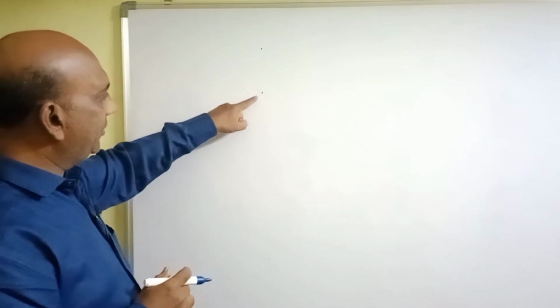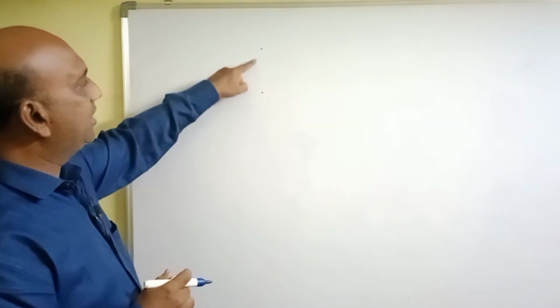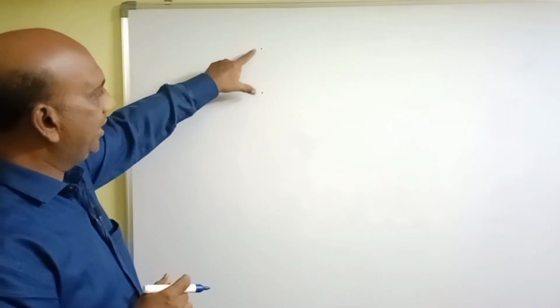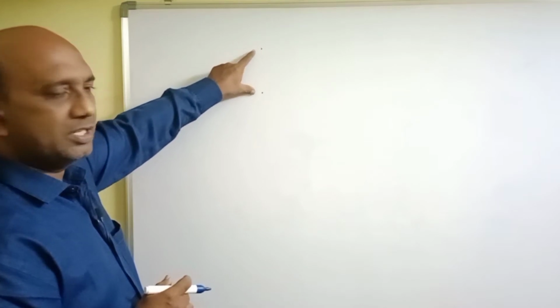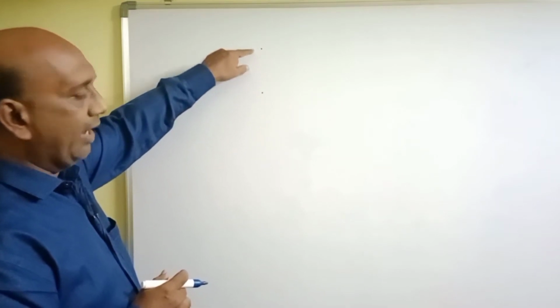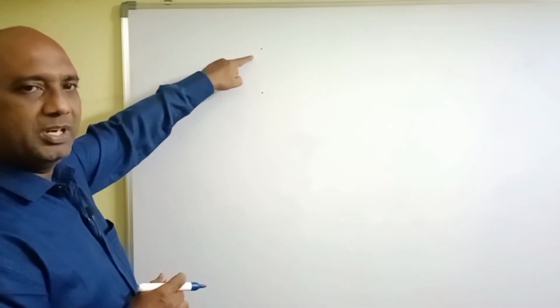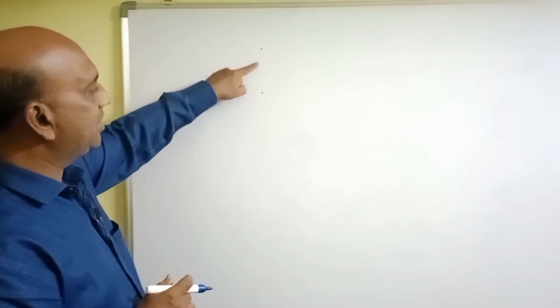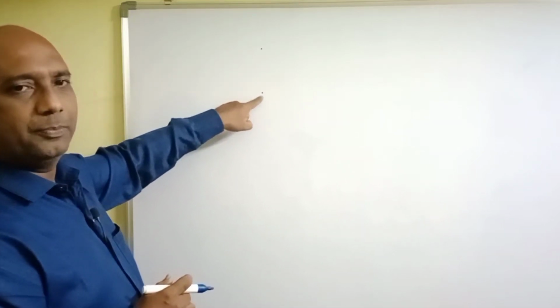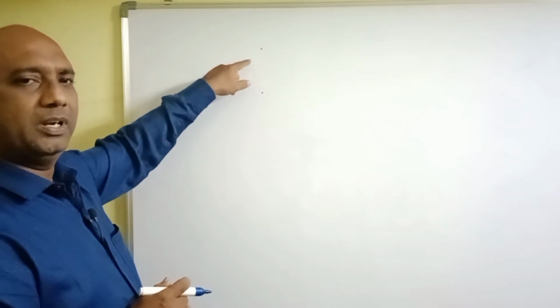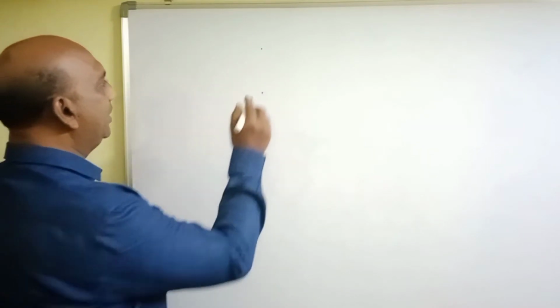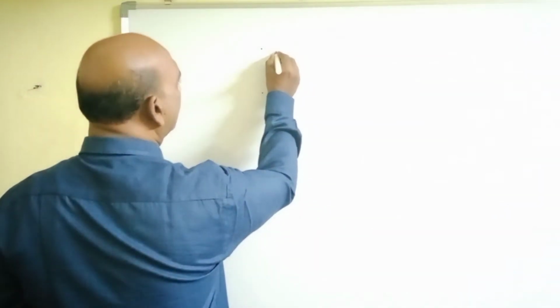At the same distance, that means at 3 centimeters from this fixed point, we can plot infinite number of points. So we'll get all those points like this.